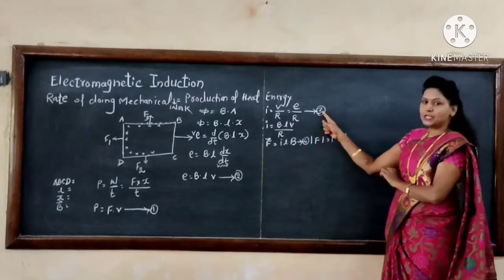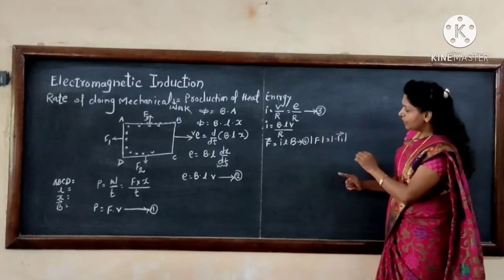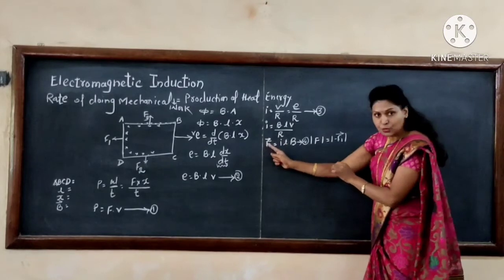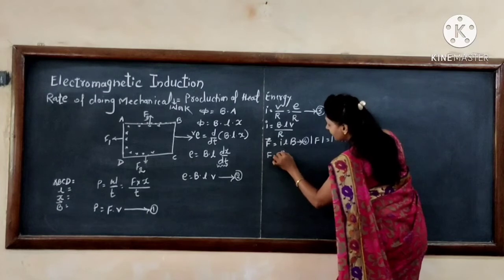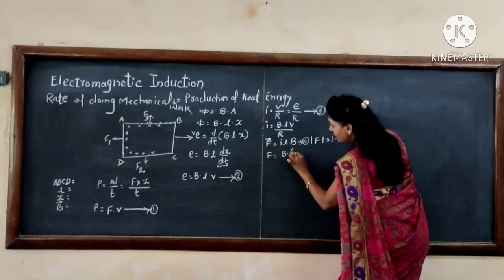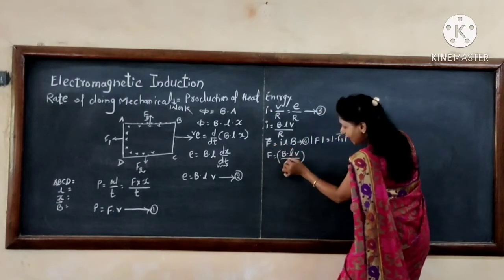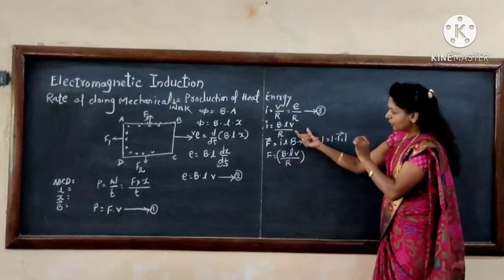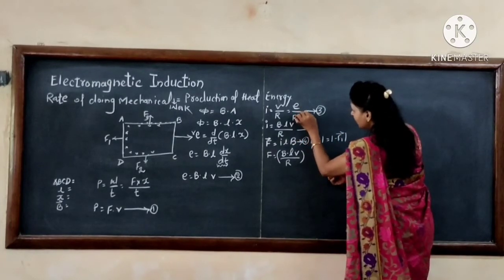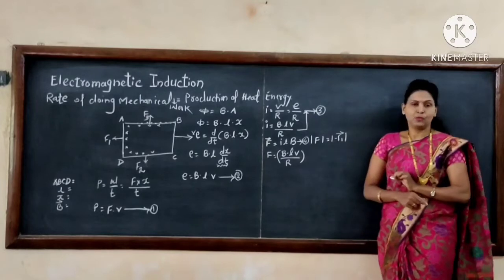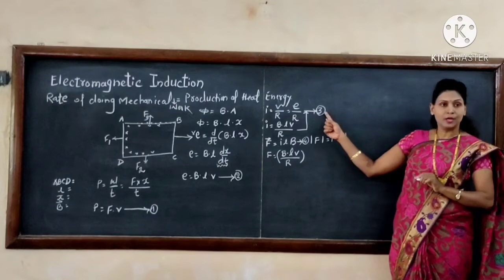Now putting equation number 3 in equation number 4, the force value changes to F = (BLV/R), where this is the I value which we have already calculated from equation number 3.